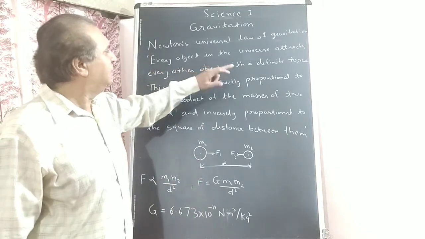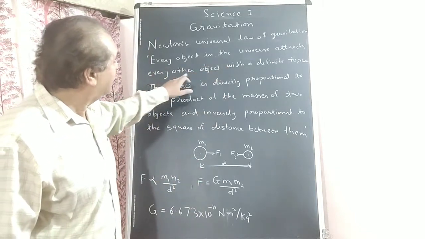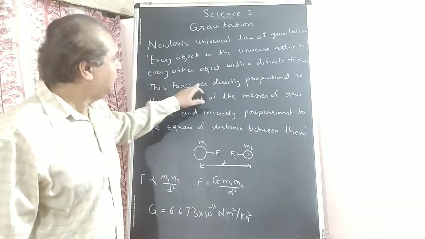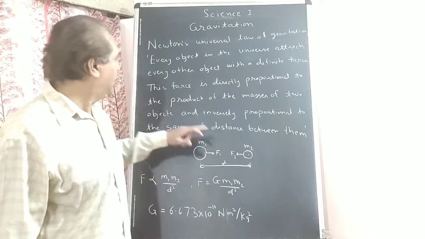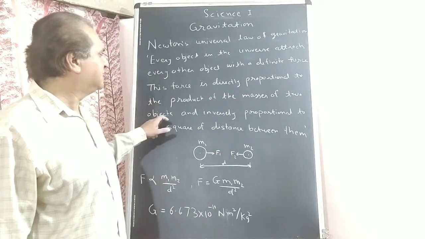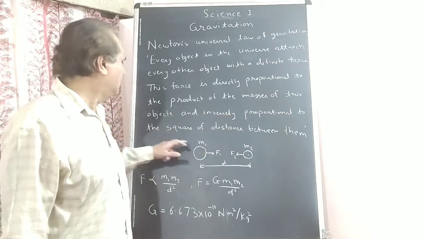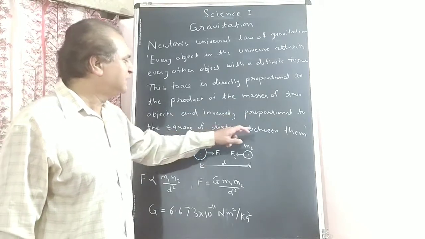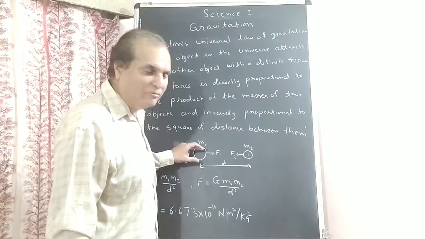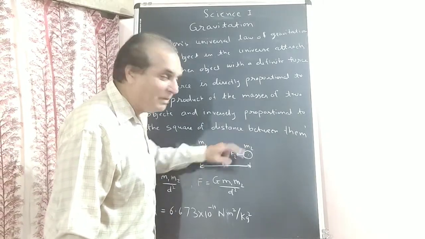Every object in the universe attracts every other object with a definite force. This force is directly proportional to the product of masses of two objects and inversely proportional to the square of distance between them. Suppose this object has mass M1, the second object has mass M2.